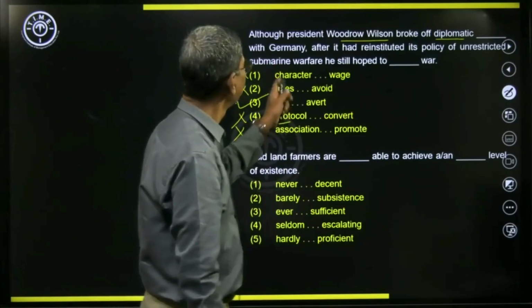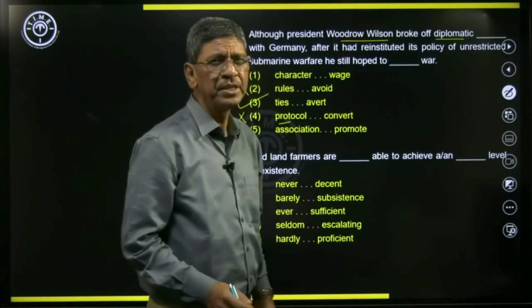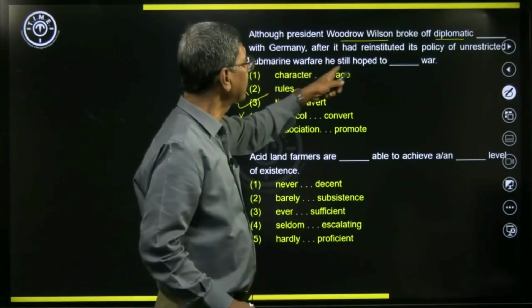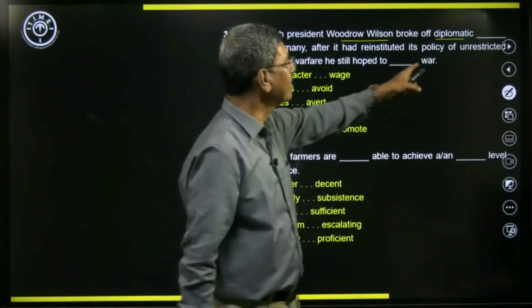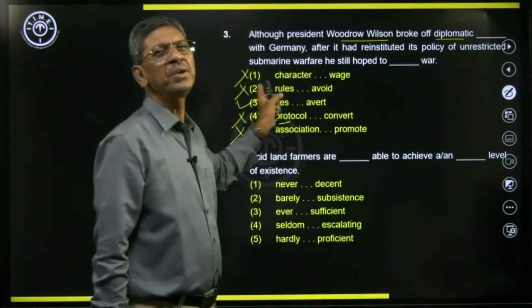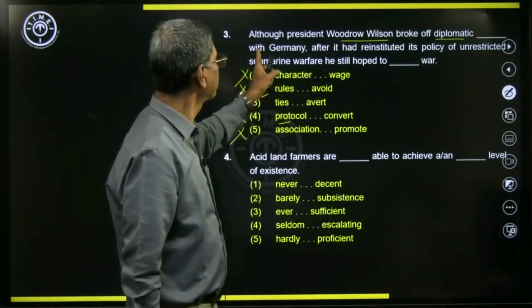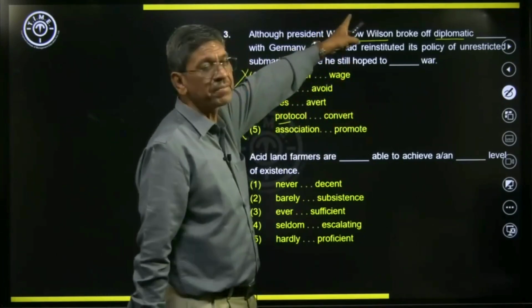So what does it say? Although President Woodrow Wilson broke off diplomatic ties with Germany after it had reinstituted, it brought back what? Unrestricted submarine warfare. Because of that, he broke off ties.